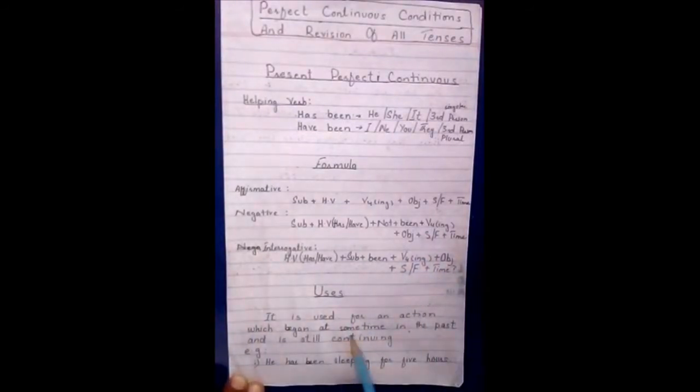So what is the use of present perfect continuous? Basically we use it for an action which began at some time in the past and is still continuing. Basically it talks about an unfinished action which started in the past and is still going on. For example, he has been sleeping for 5 hours. You can see he started sleeping in the past and he is still sleeping. So this period of time or duration of time shows present perfect continuous tense.